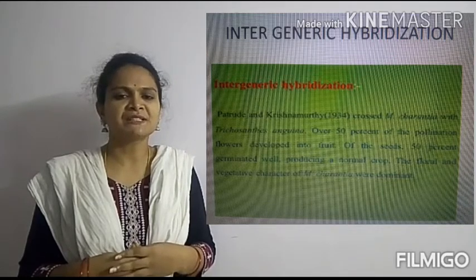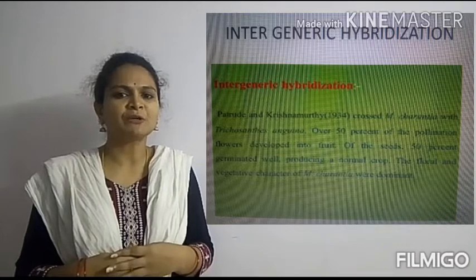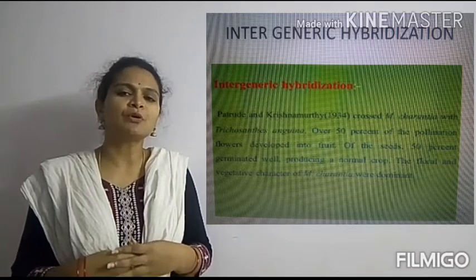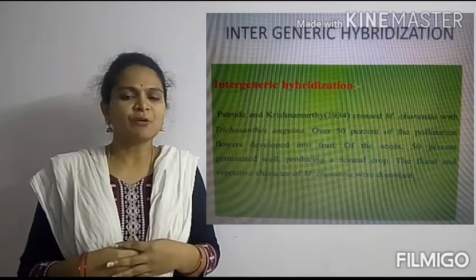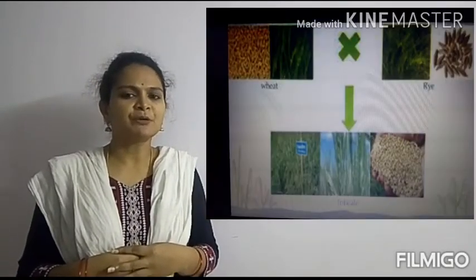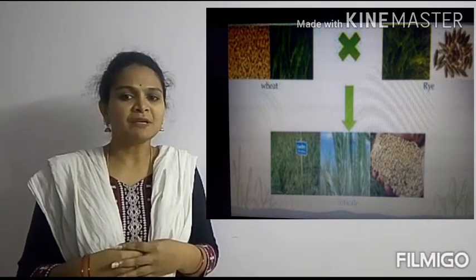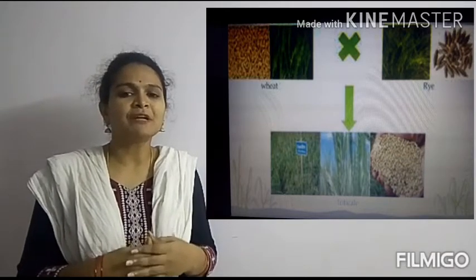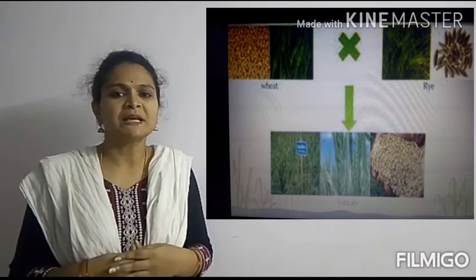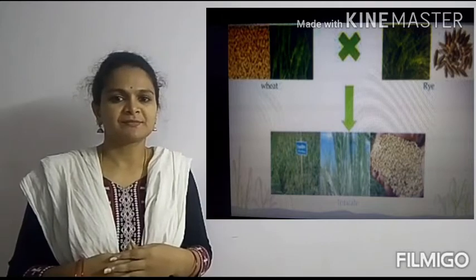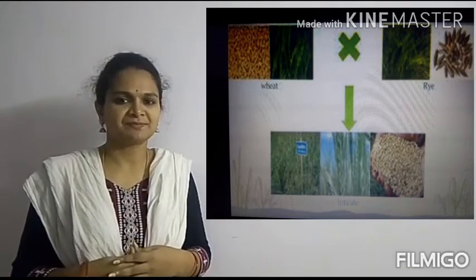Intergeneric hybridization is such hybridization where we do a cross between two plants which belong to two different genera. If we go with an example, like if we do a cross between a wheat crop and a rye crop, then the progeny formed is triticale. This is called intergeneric hybridization.